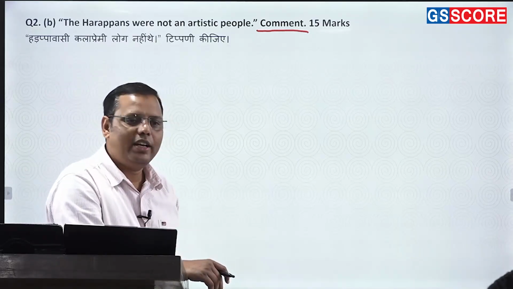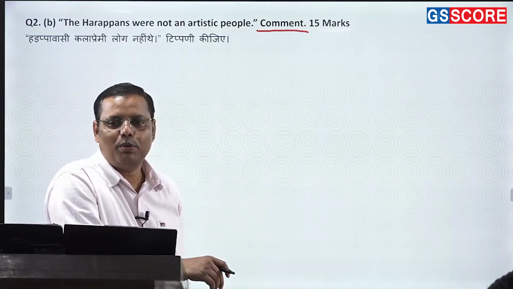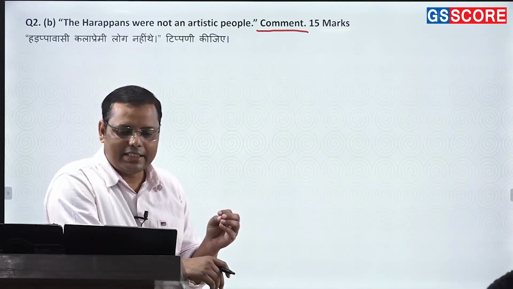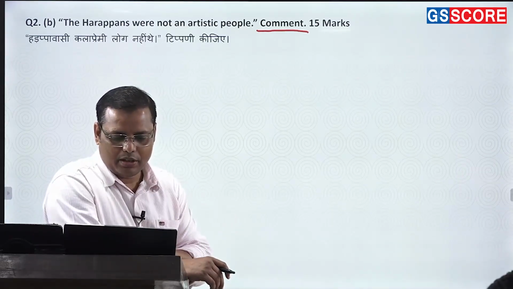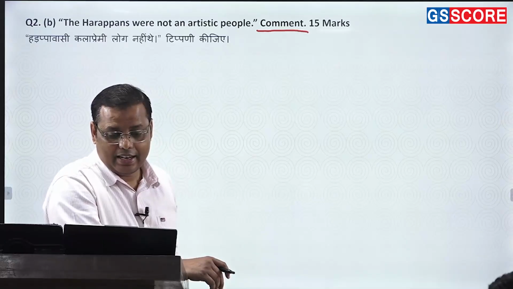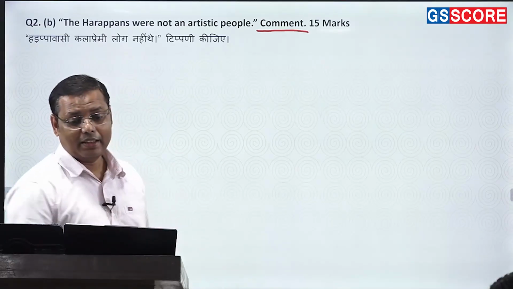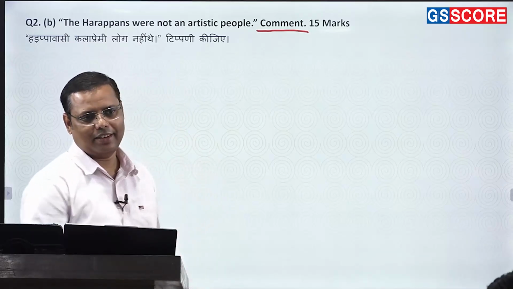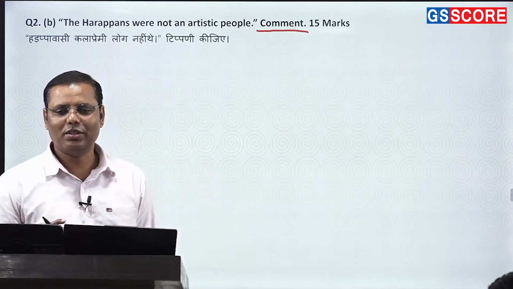So basically you need to take the backup of the scholars to prove whether they were an artistic people or not. This statement has been, as it is, taken from A.L. Basham's book, The Wonder That Was India, where he writes that the Harappans were not on the whole an artistic people. The sentence has been asked directly from his book.